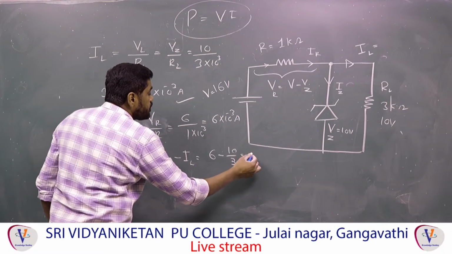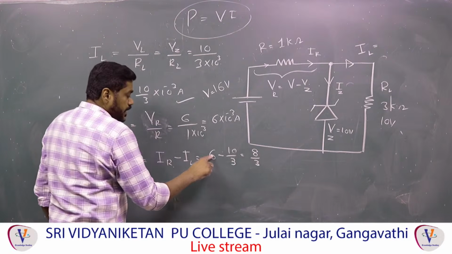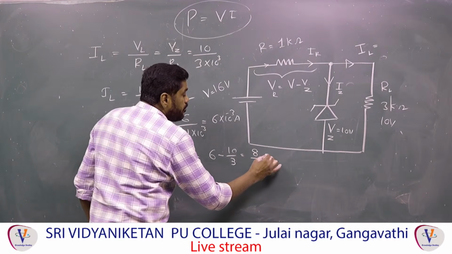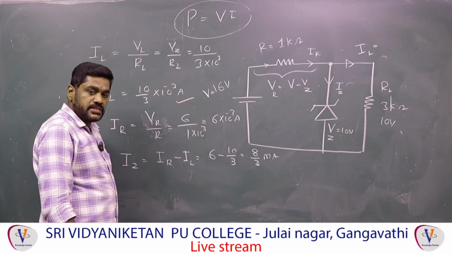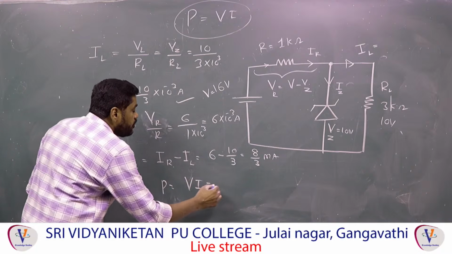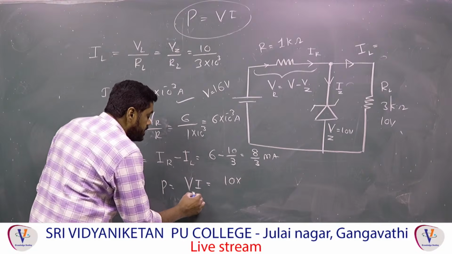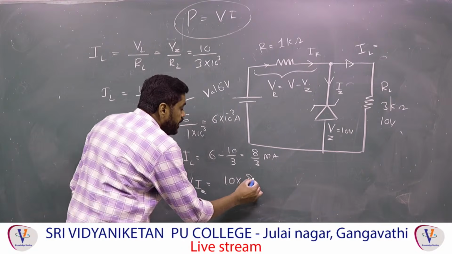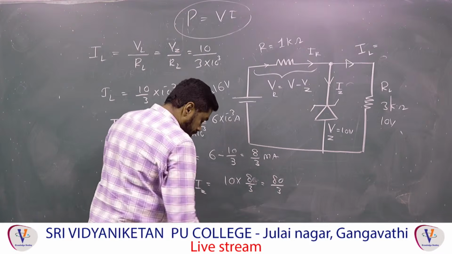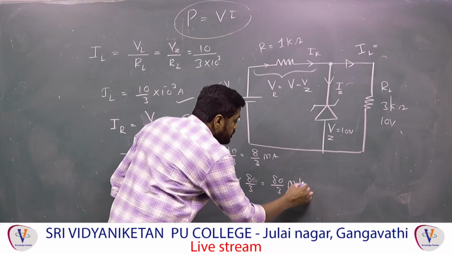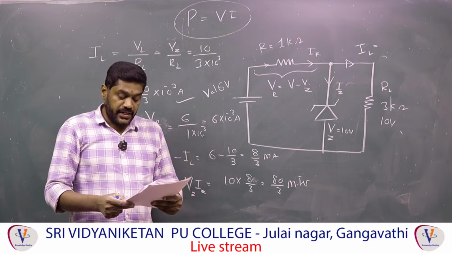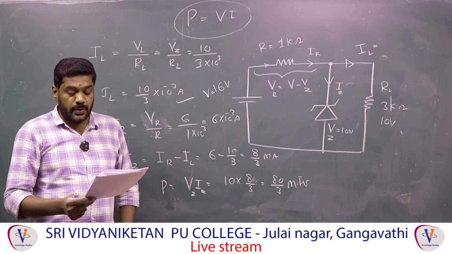So that is equal to 8 by 3 milliampere, that is 8 by 3 into 10 power minus 3 ampere. Therefore, power P is equal to V into I. The V value given is 10, so 10 into Vz Iz: 10 into 8 by 3 is equal to 80 by 3 milliwatts, because 10 power minus 3 is there. So 80 by 3 milliwatt, the third option, is the correct answer.